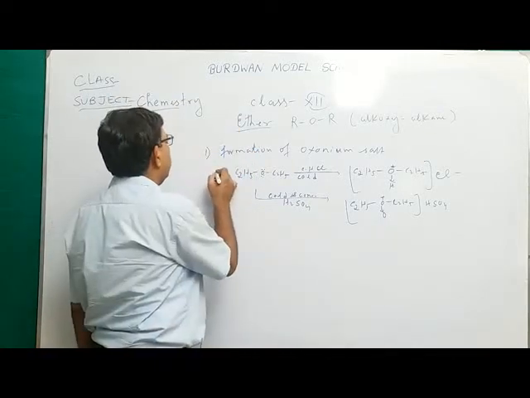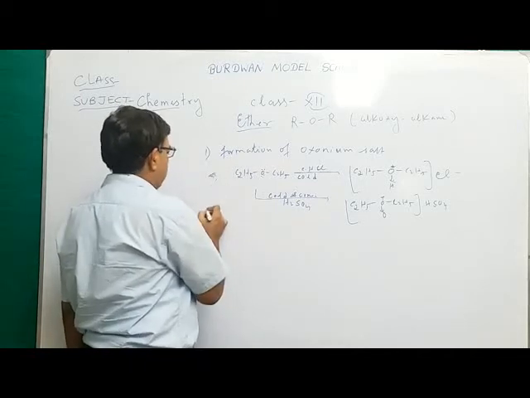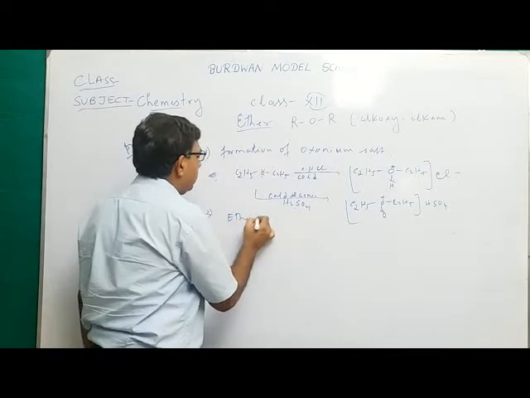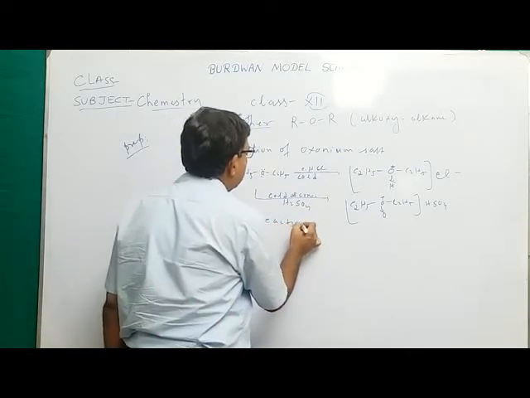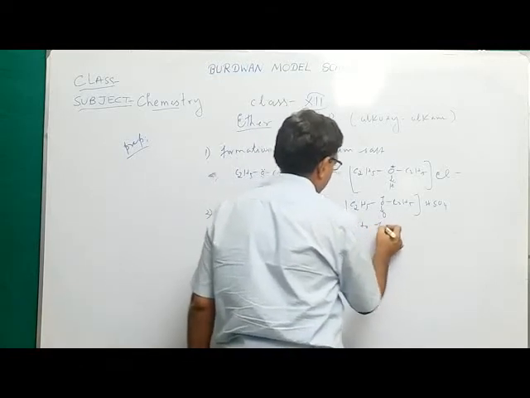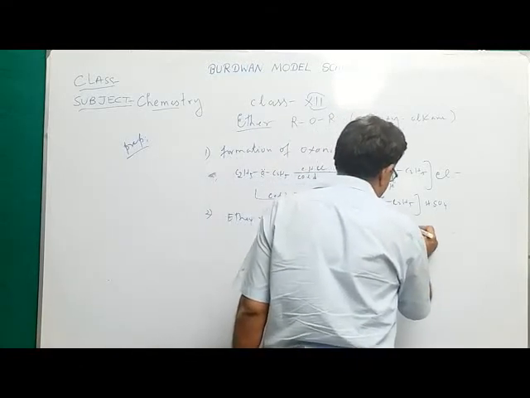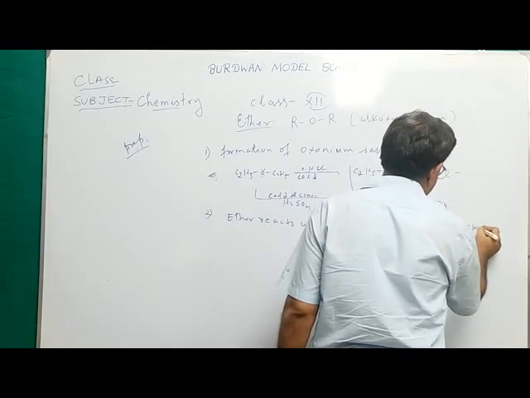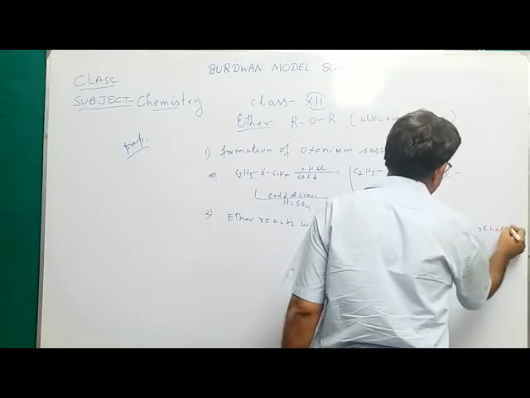This is number 1 reaction. Number 2 reaction, ether reacts with halogen acid HX to form alcohol and alkyl halide.